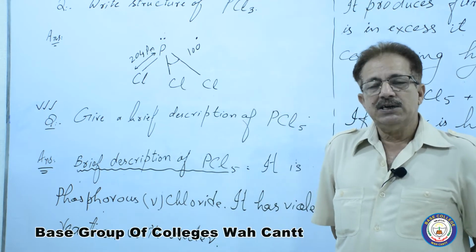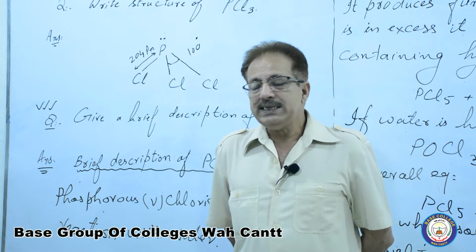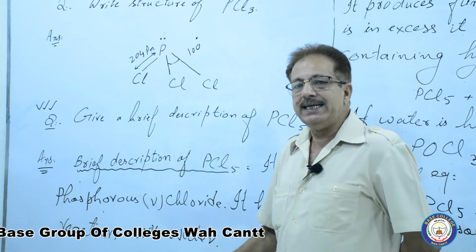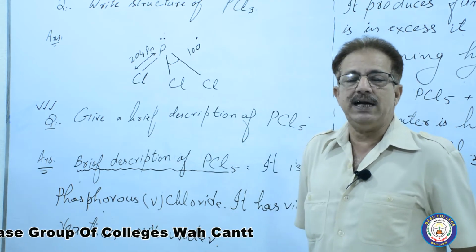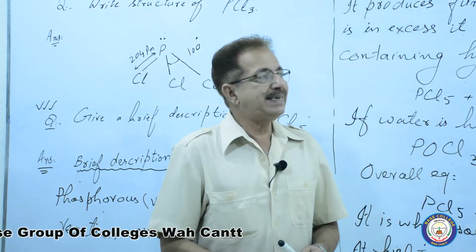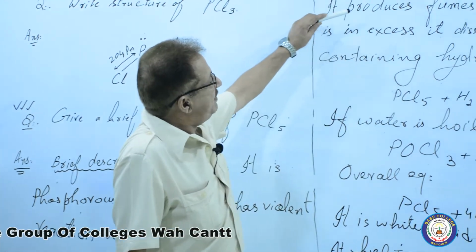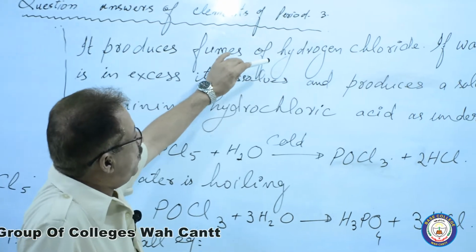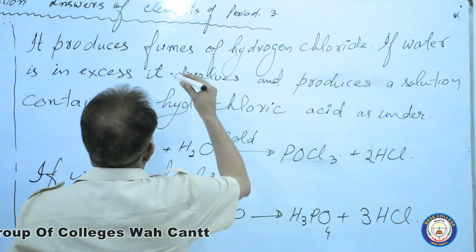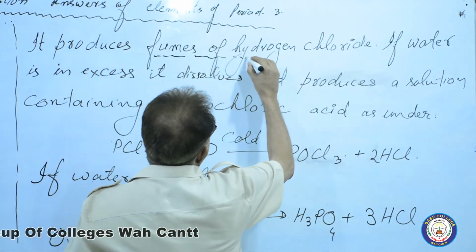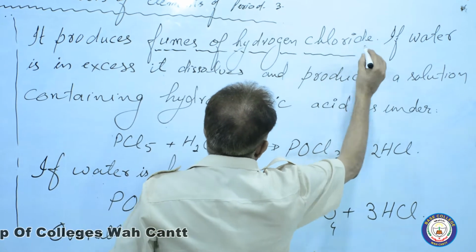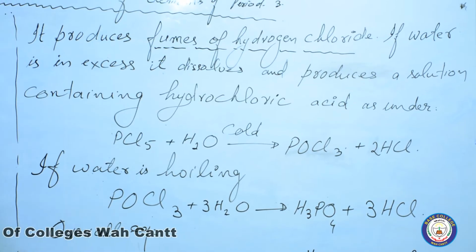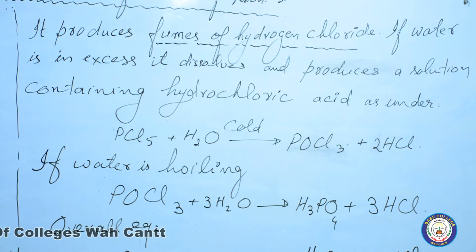If we put water on PCl5, a violent reaction will occur, and during this reaction fumes of hydrogen chloride will be produced.